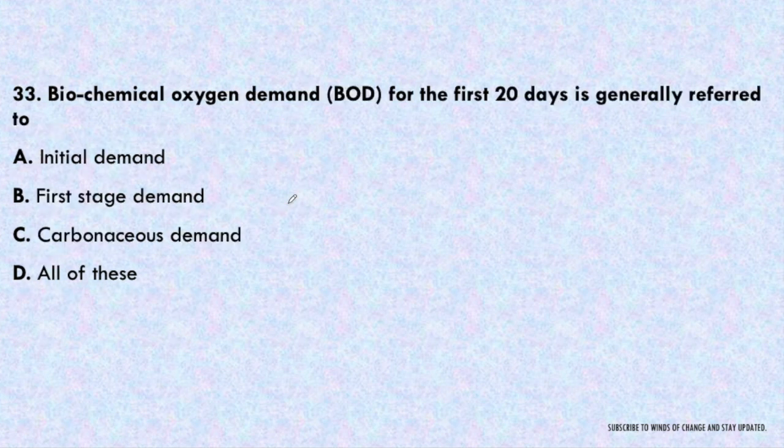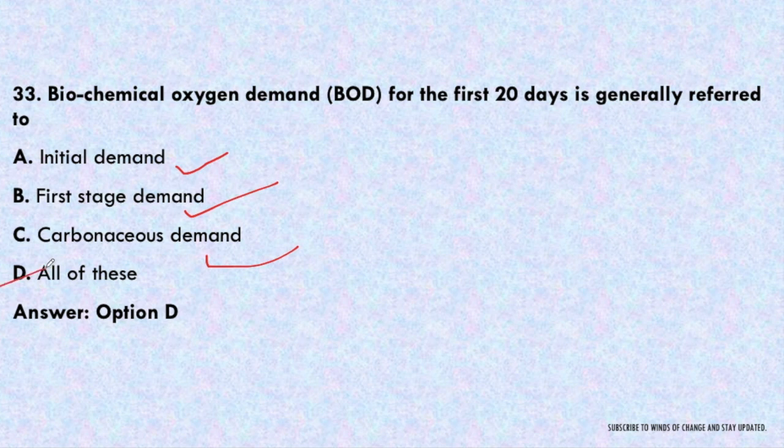Next question. Biochemical oxygen demand, BOD, for the first 20 days is generally referred to as initial demand, first stage demand, carbonaceous demand, or all of these. So BOD for the first 20 days is called initial demand, first stage demand, or carbonaceous demand. All are correct answers, so the answer will be D, all of these. And after the 20 days it will be nitrogenous demand.